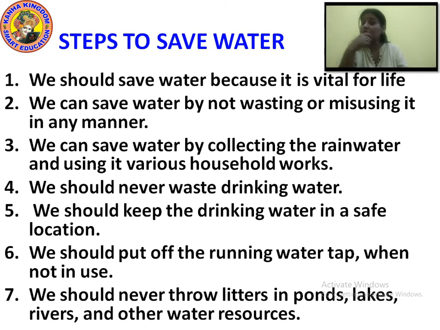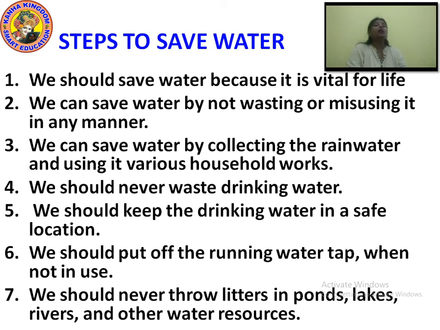We should always turn off the taps while brushing. We should fix all the leaky taps. We should always water the plants with watering cans, and we should always use a bucket for washing the car. Okay, apart from this, what other steps can we take?